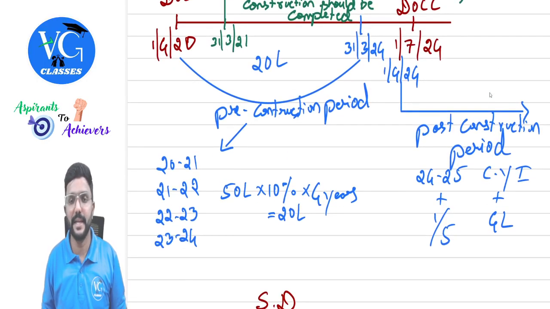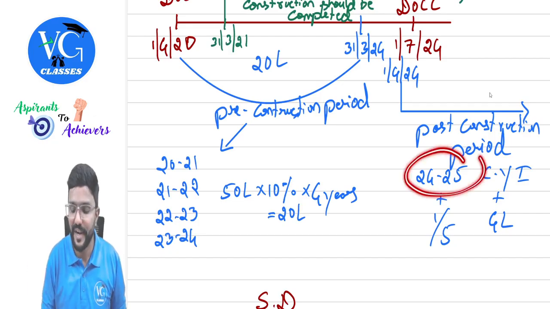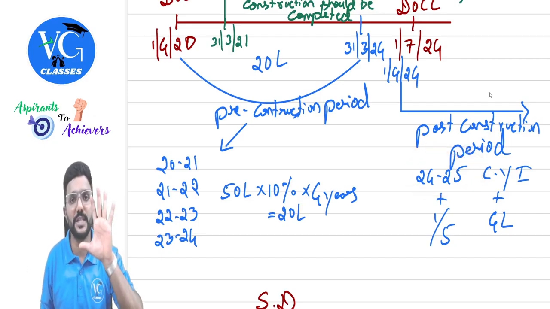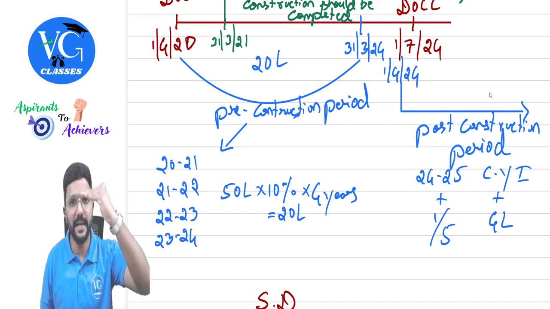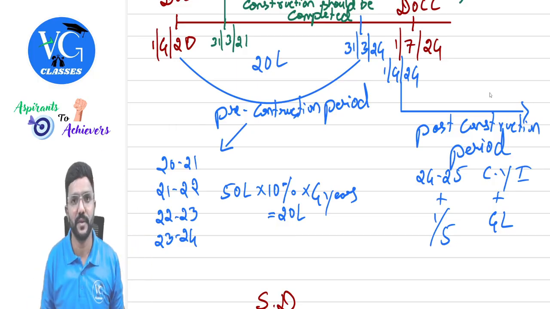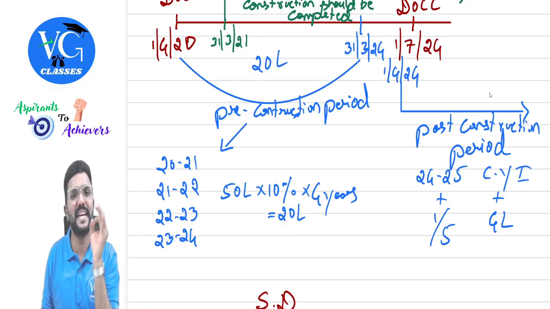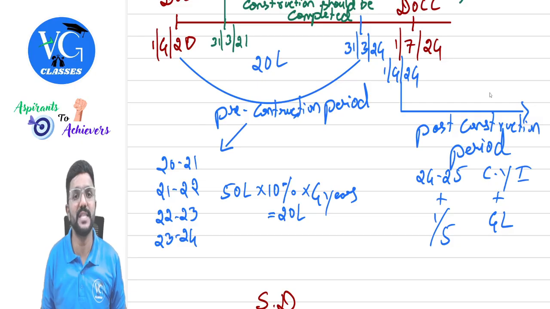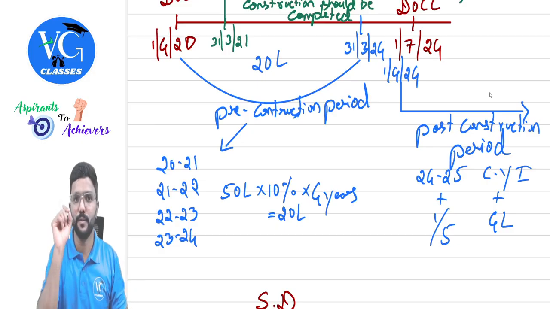1/5 of that 20 lakh I can claim from the year 24-25. So for the first 5 years, I can claim current year interest plus 1/5 of pre-construction period interest. Whereas from the sixth year, only current year interest if loan is still outstanding. Got it? Yes, guys. So please be careful.